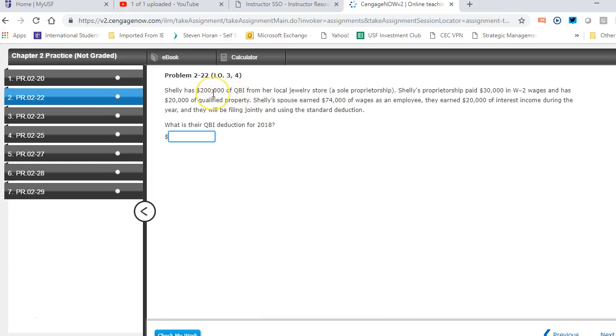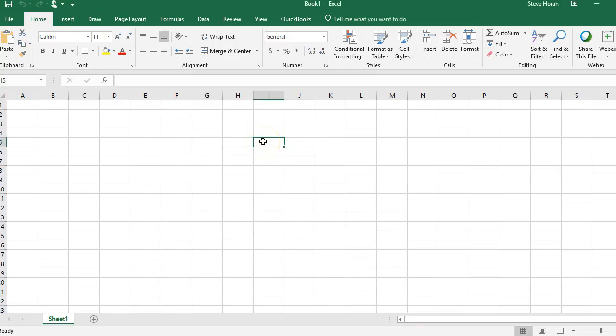So we go 200 plus 30 plus 20 is 250, and then I forgot about the qualified property. So the 200 plus the 30 plus the 20 plus this 20 over here is 270. Okay, so that's an important number to know. That's their modified taxable income. Okay, so this is the 270. And so what they do is the lower of, and I'm going to do this in Excel, so I've got an Excel file open.